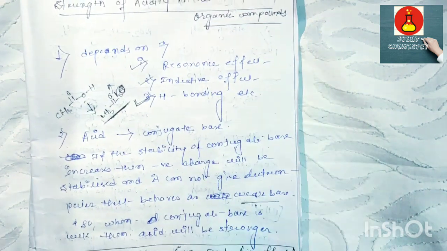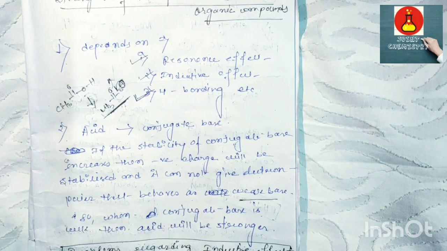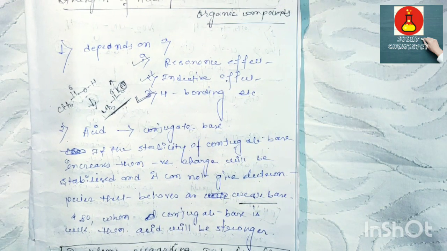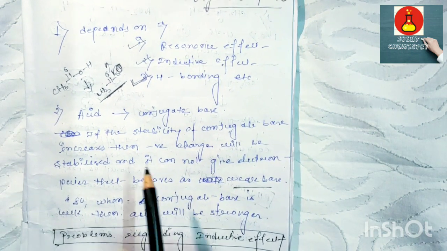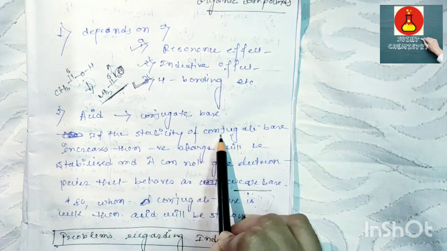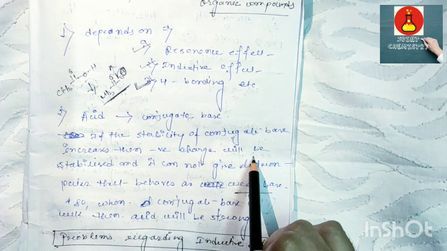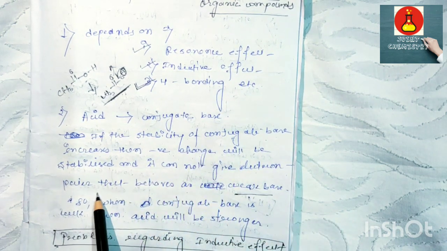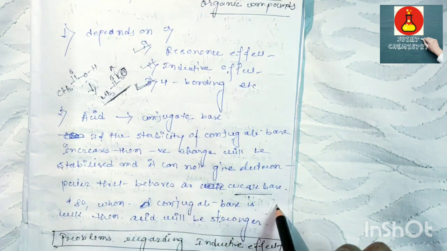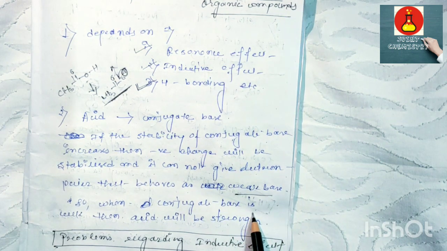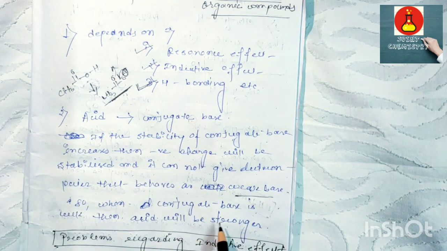When the conjugate base is weaker, the acid will be stronger. If the stability of the conjugate base increases, then the negative charge will be stabilized and it cannot give an electron pair, so it behaves as a weak base. So when the conjugate base is weak, the acid will be stronger.